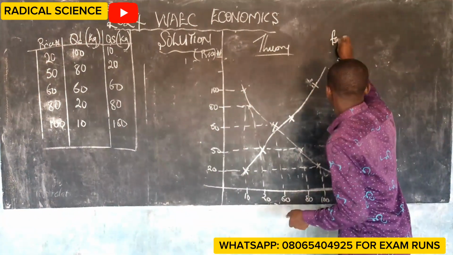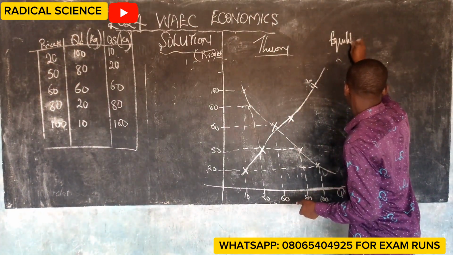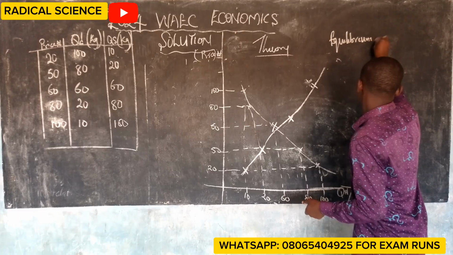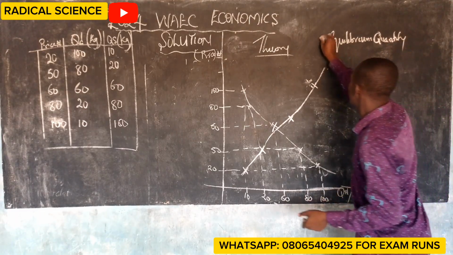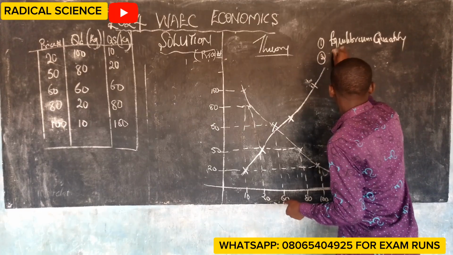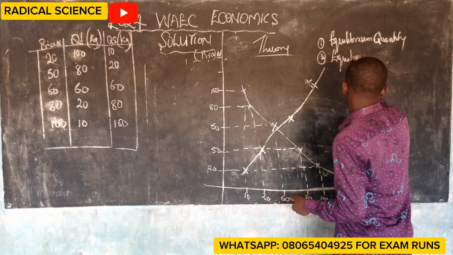These are the questions that you are going to see. Number 2, what is equilibrium price?